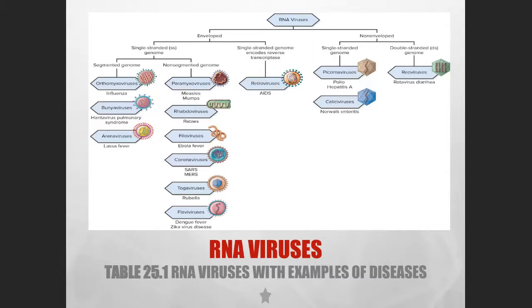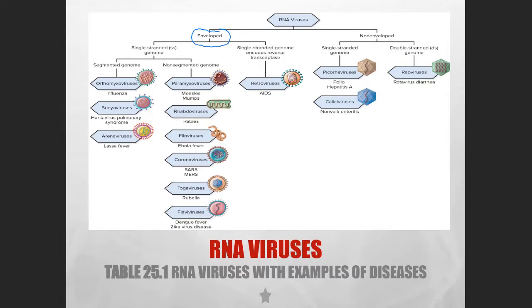Now we go to the types of RNA viruses that infect humans. It is really similar to the classification of DNA viruses. Remember, humans are considered animals. Therefore, these viruses will be considered animal viruses, which mostly have an envelope.